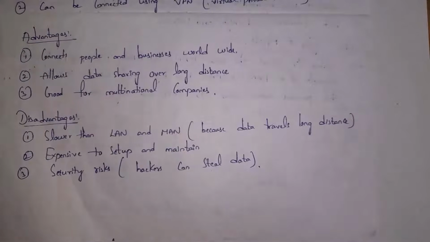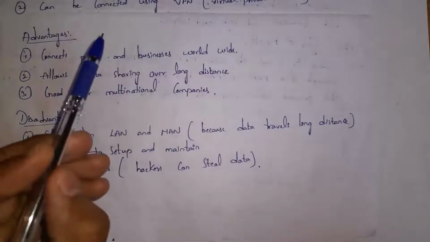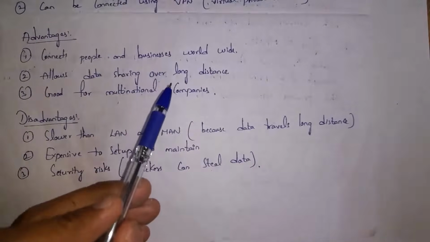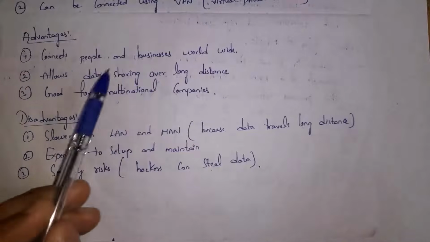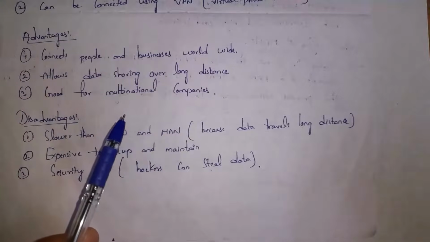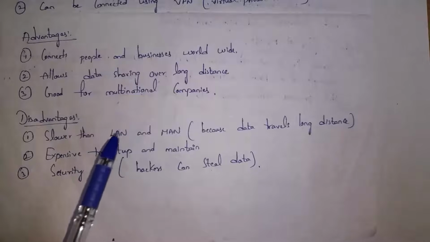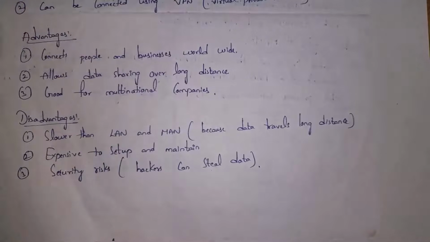The first one is connecting people and businesses worldwide. The complete world can communicate with each other by using a wide area network, and it allows data sharing over long distances. Guys, by using WAN, that is by using the internet, we can share data over long distances, like I can send files to my friend who is in another country.